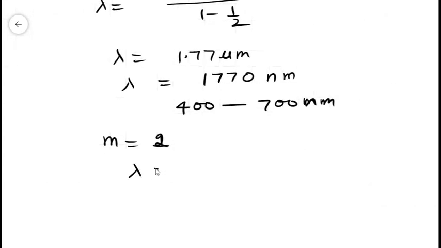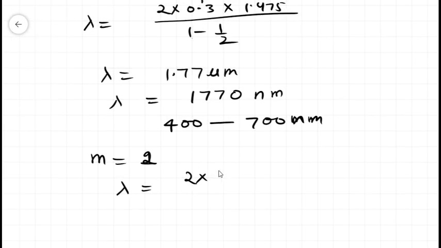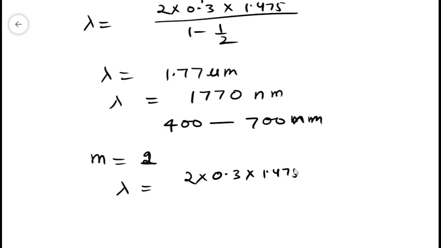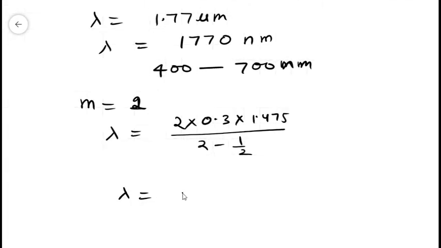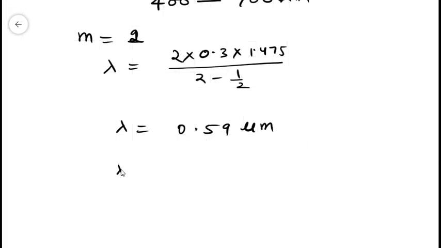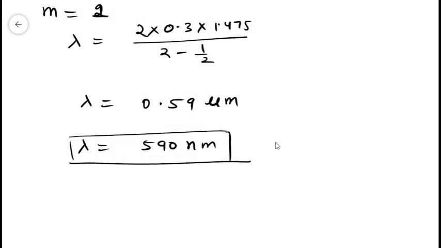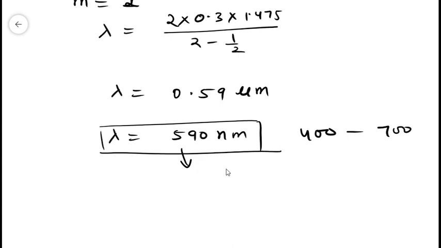So if we put m equals 2, we will get 2 into 0.3 into 1.475 divided by 2 minus 1 over 2, that is 3 over 2 here, and if we solve this we will get 0.59 micrometer, and if we convert this into nanometer, we will get 590 nanometer, and 590 nanometer indeed lies between 400 nanometer and 700 nanometer. So this is the correct maximum wavelength which is reflected. Thank you.